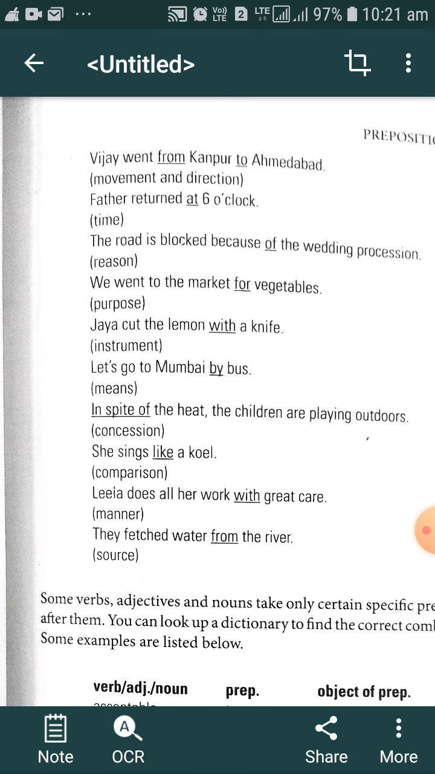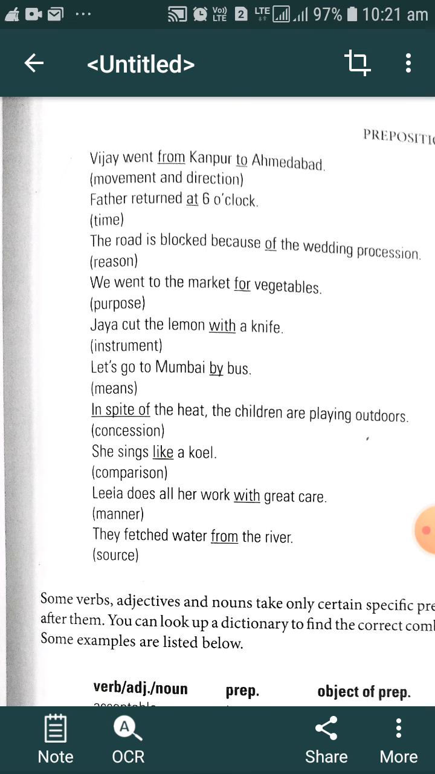Means. In spite of the heat, children are playing outdoors. Concession: in spite of that condition, though that condition happens, that type of action has still been happening there. Such a type of concession we can denote with the help of in spite of.